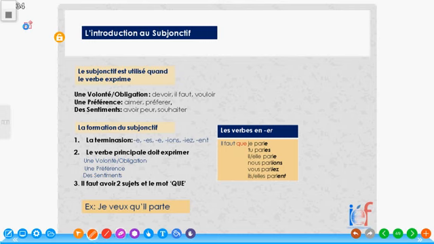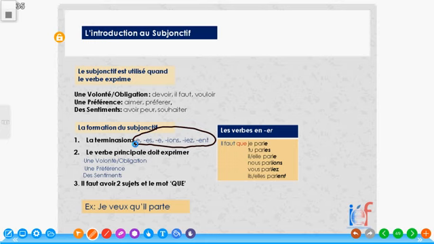We can now proceed to la formation du subjonctif, c'est-à-dire la conjugaison du subjonctif. How do we conjugate in subjonctif? Like I said, in French we have radical et terminaison. Now, these are the terminations of subjunctive as we have it here.